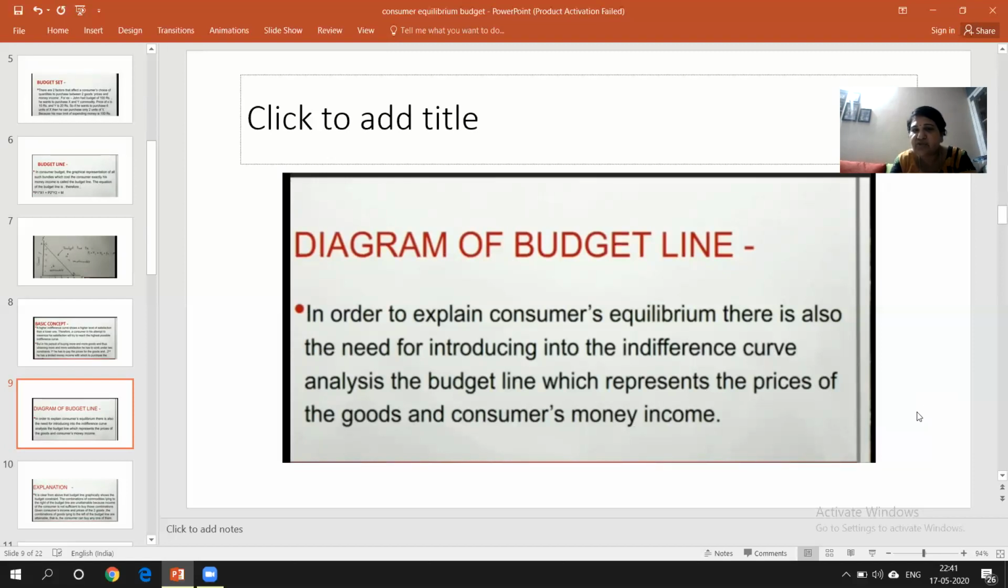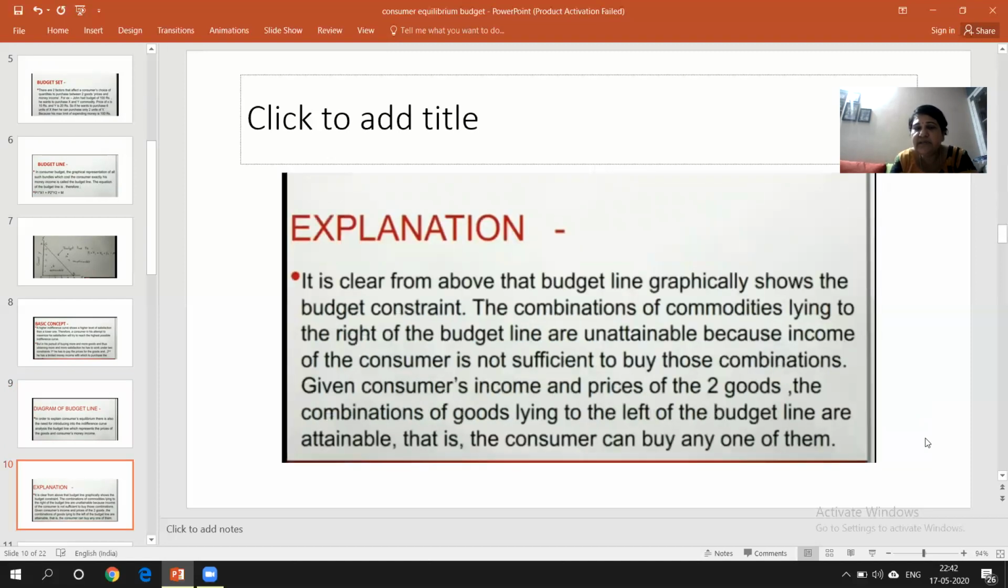In order to explain consumer's equilibrium, there is also the need for introducing into the indifference curve analysis the budget line. Previously we have studied what the budget line is, but now with the indifference curve, how we can draw the budget line, that we are going to study. Okay. See here, the explanation is given.